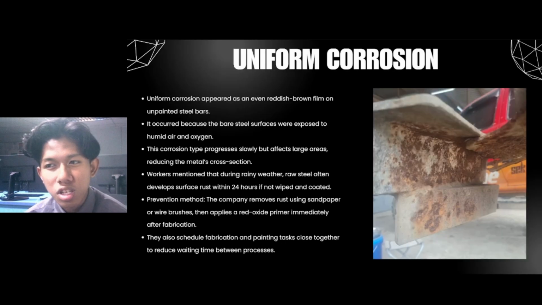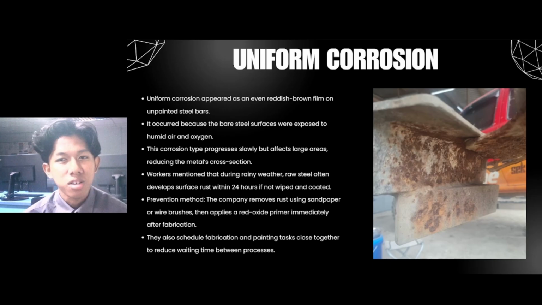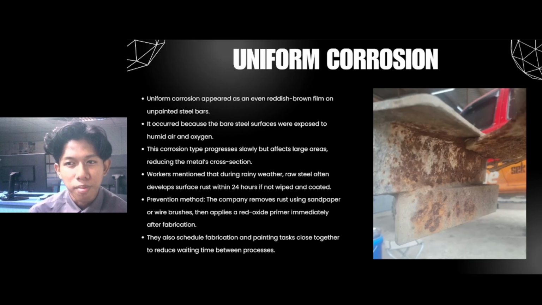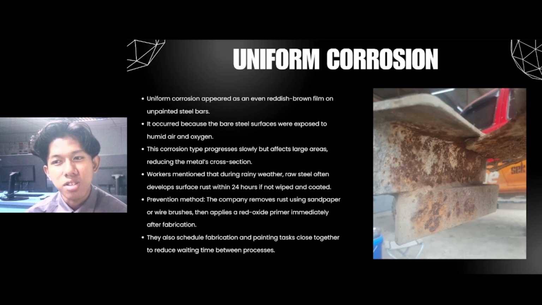Uniform corrosion is the even rust film on unpainted steel bar, on steel surfaces exposed to humid air and oxygen. The process is slow but affects large areas.